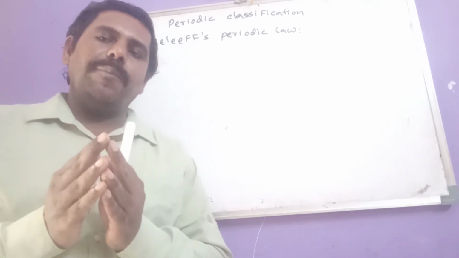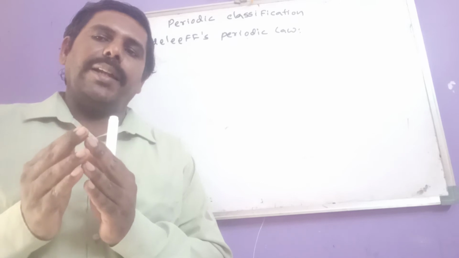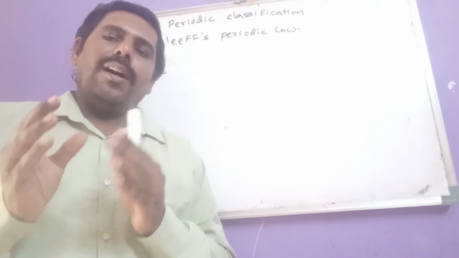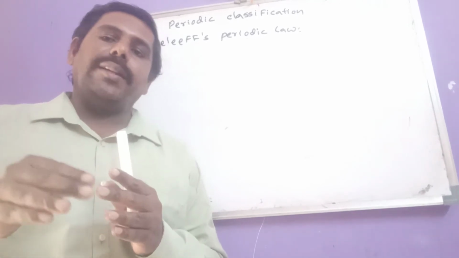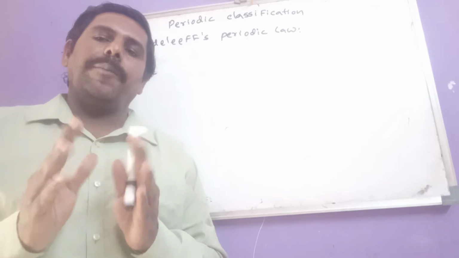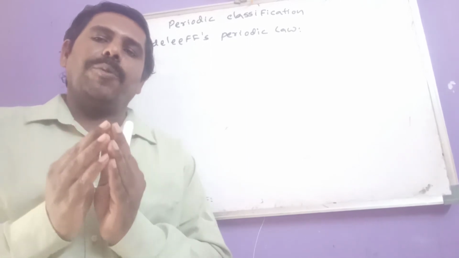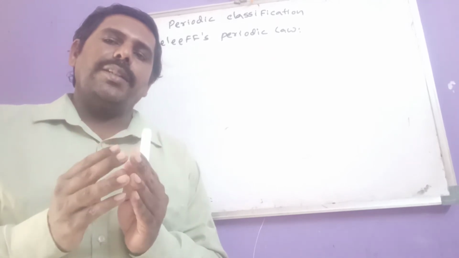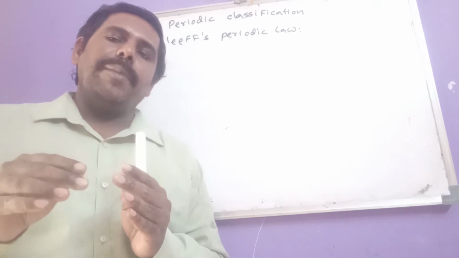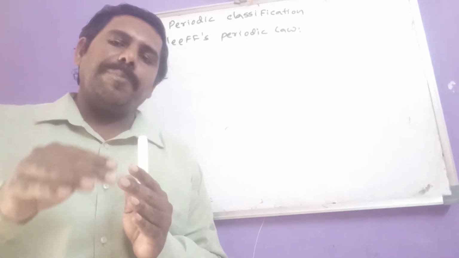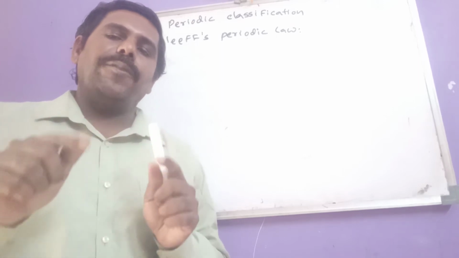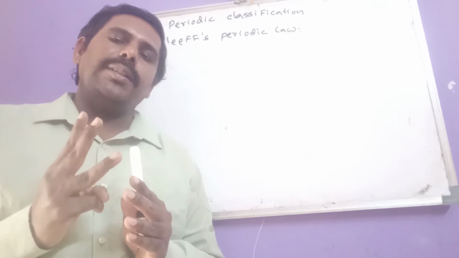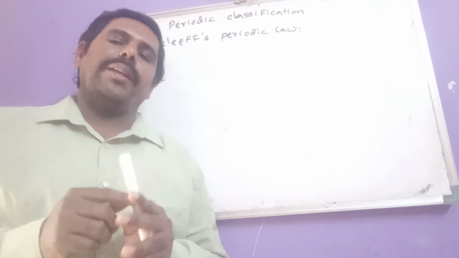And for example, if for any element the properties corresponding to that element are not as per expectation, he left a blank in that place. So I repeat again. For example, if he wanted to arrange one element in a particular place, but the properties of that element were not as per his expected properties, he left a blank in that place. So like that, there are a total of 3 blanks in this short form of periodic table.